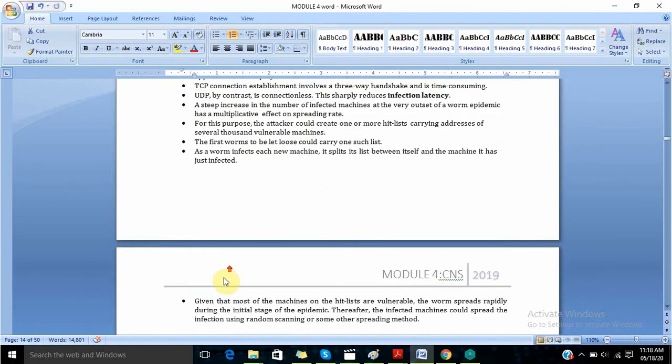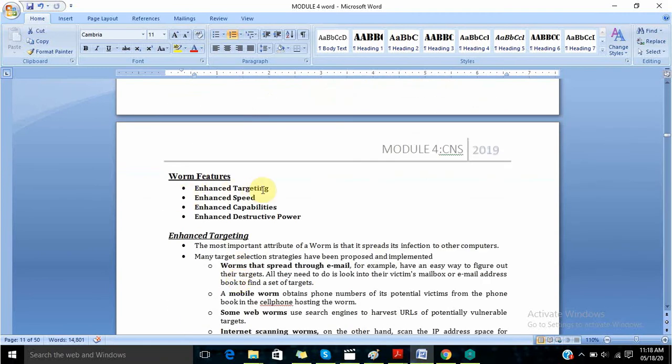So these four things were the main features of the worm. Enhanced targeting, which told us how they spread. Enhanced speed, with what speed it spread. Enhanced methods, what methods it will use to spread. So that we studied here. Enhanced capabilities, its capabilities to destroy the machine, and another one is enhanced destructive power. So where and on what area it basically affected.